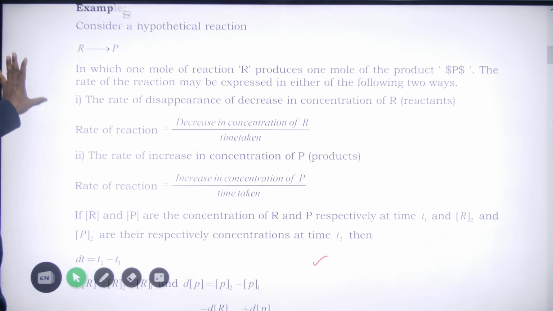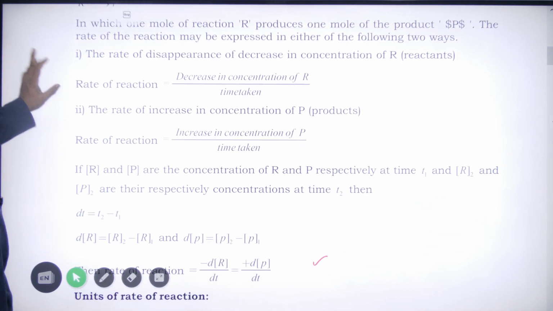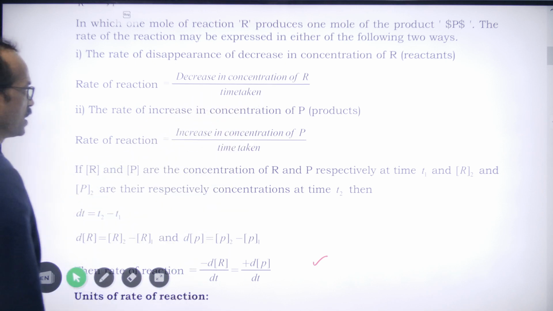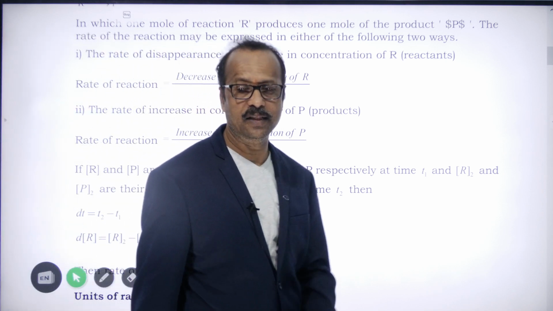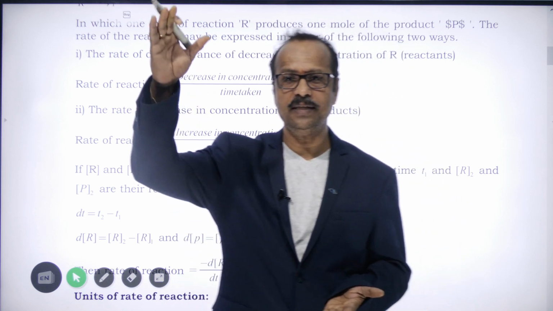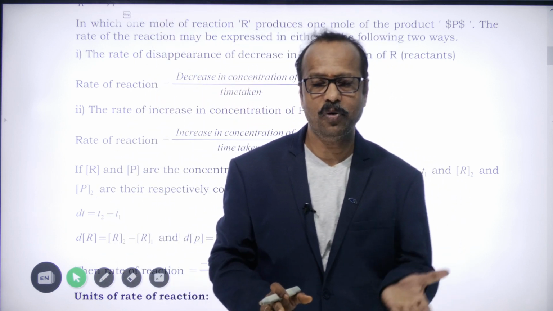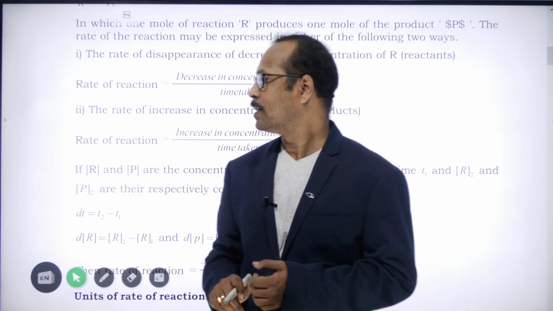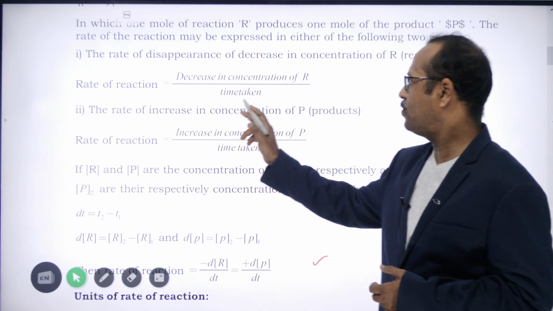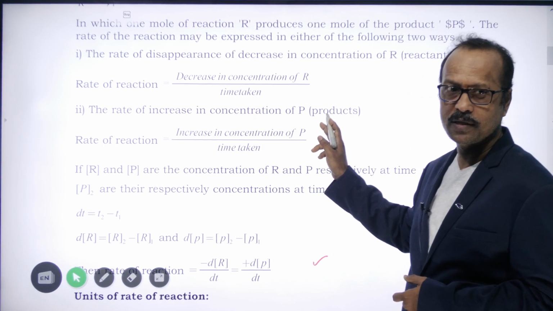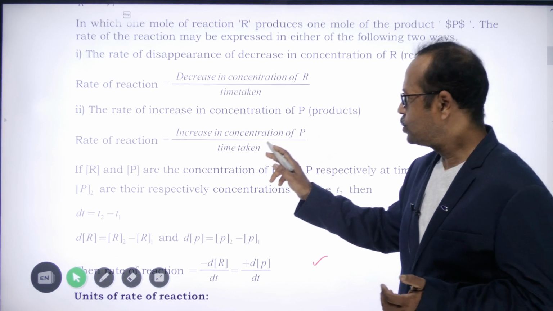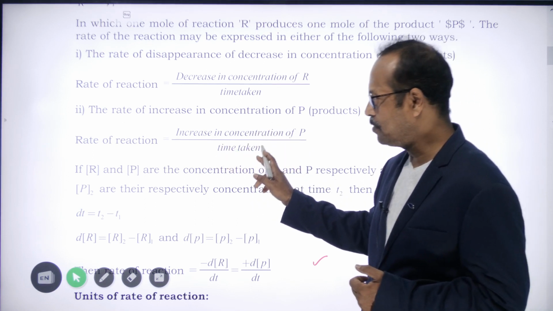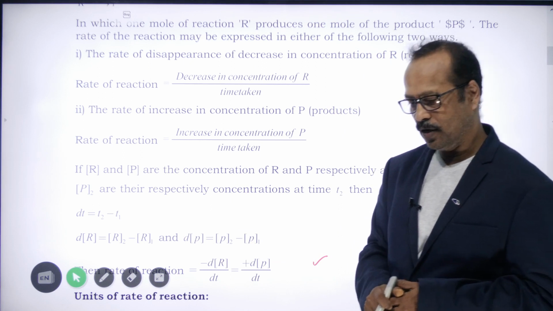Now, the second way. The first is what? The rate of decrease. The second one is what? The rate of increase in the concentration of products. So reactants are decreasing, which means products are increasing, right? So here we can say in another way that it is the rate of increase in the concentration of products. Rate means what? Time taken. So the increase in the concentration per unit time is called the rate of reaction.